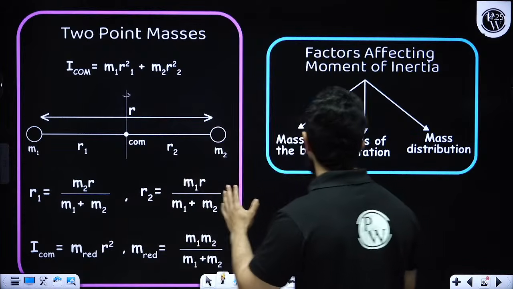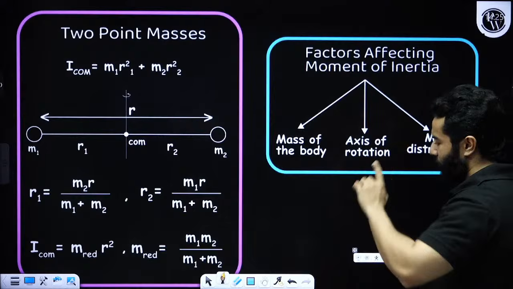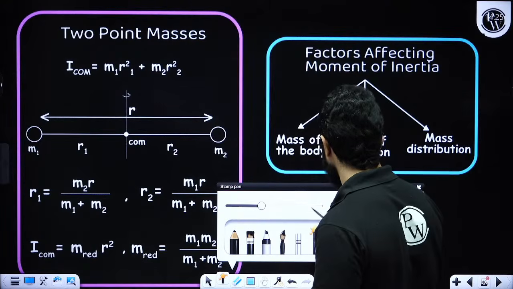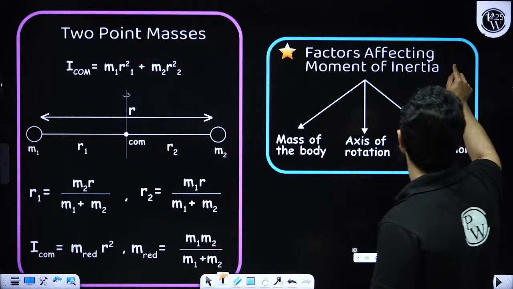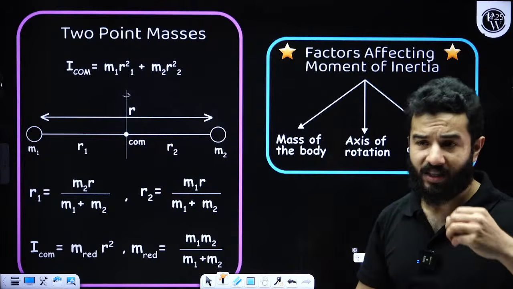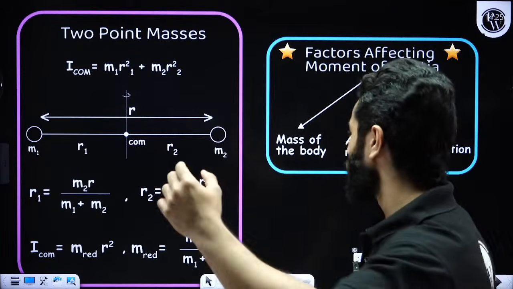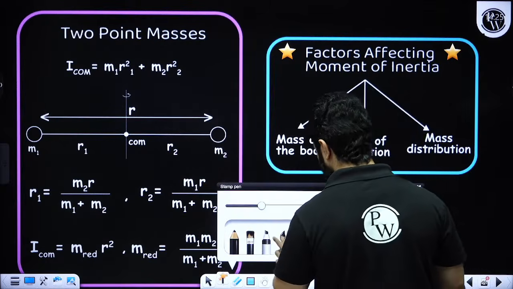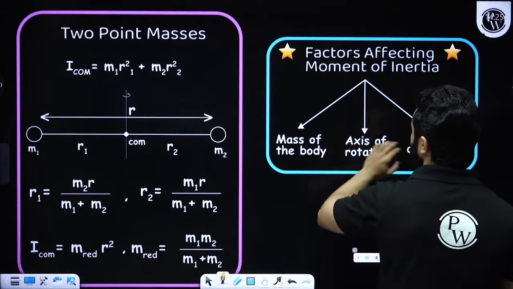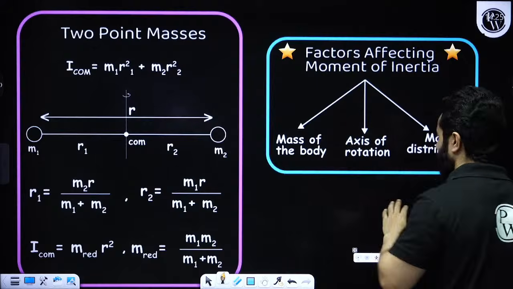And mr square is important because they can ask you questions on what factors these physical quantities depend. So moment of inertia depends upon obviously mass, axis of rotation, and mass distribution.